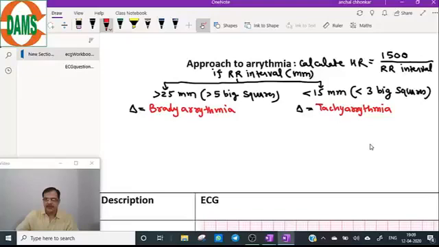So this is the first calculation that we will do.